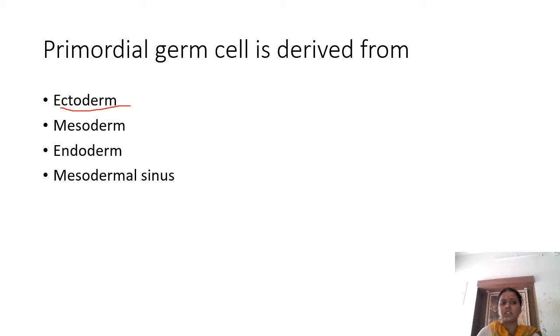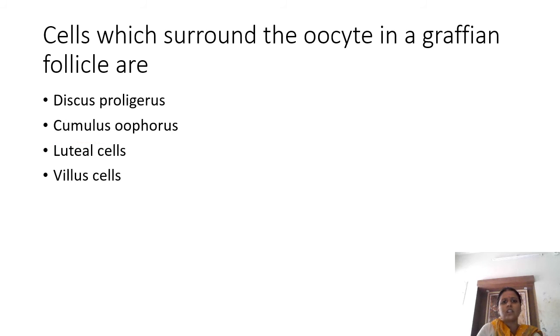But here it is just given as ectoderm, which will take us to definitive ectoderm. So here we will go to the option of endoderm, because the germ cells migrate and come to lie in the dorsal wall of the yolk sac, which is nothing but the endoderm. Okay, so we'll take it as endoderm. Cells will surround the oocyte in the Graafian follicle. You all know that it is cumulus oophoricus.